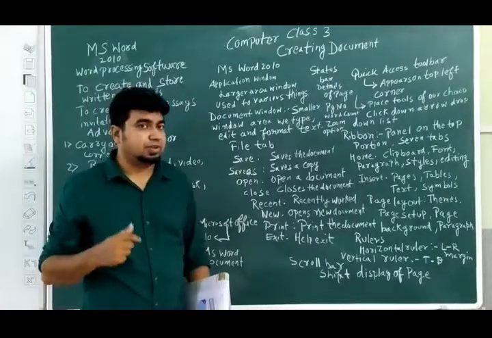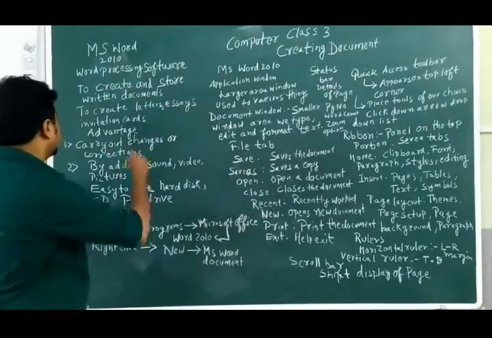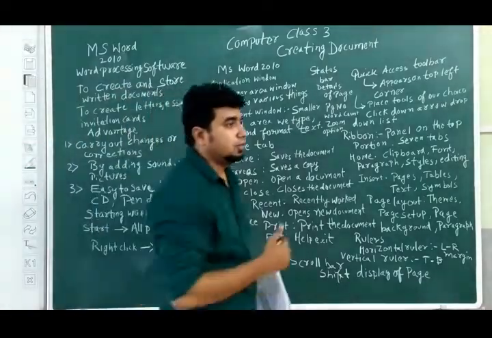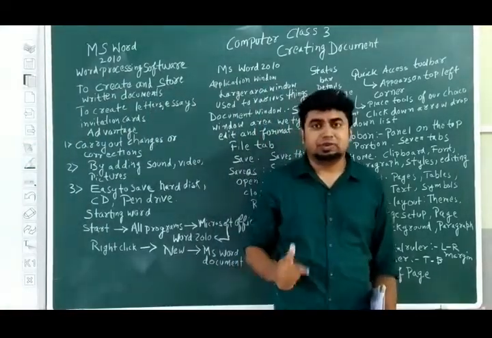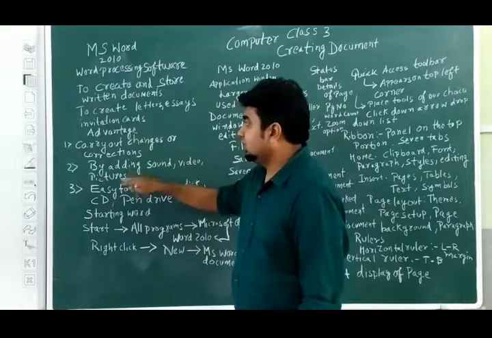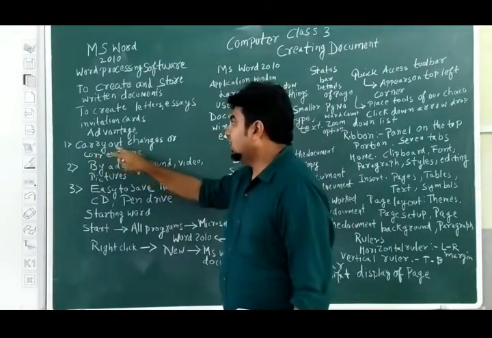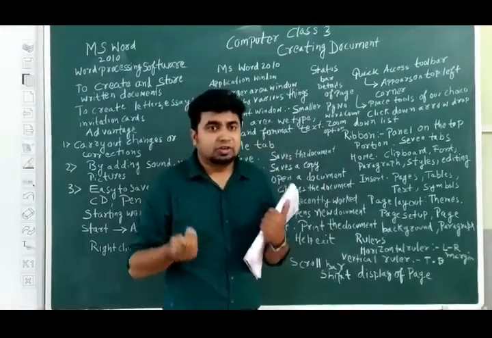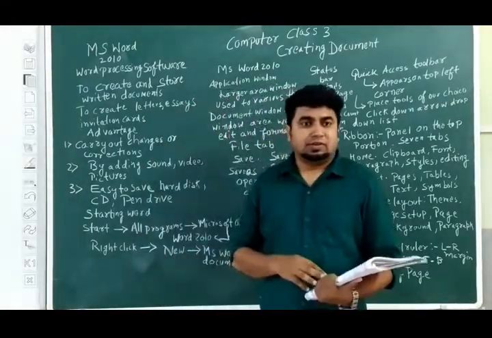MS Word is one of the best word processing software, and from here the advantages begin. What are the advantages of using MS Word? The first advantage is that you can carry out changes or corrections. We are human, we can make mistakes.